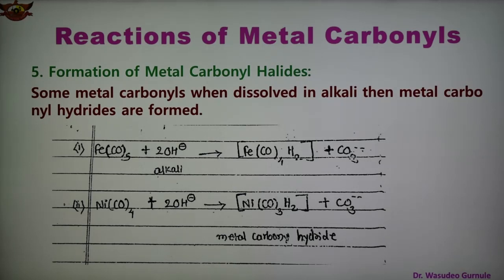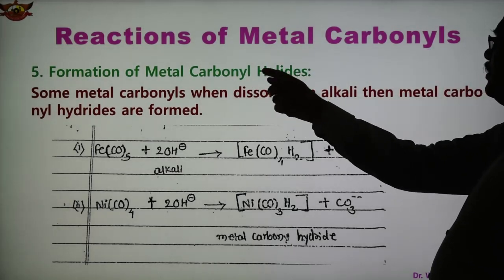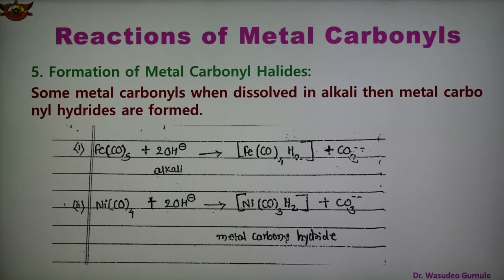Next, reaction 5, formation of metal carbonyl hydrides. Some of the metal carbonyls, when dissolved in alkali, form metal carbonyl hydrides. Here it should be metal carbonyl hydride, not halide, hydride.